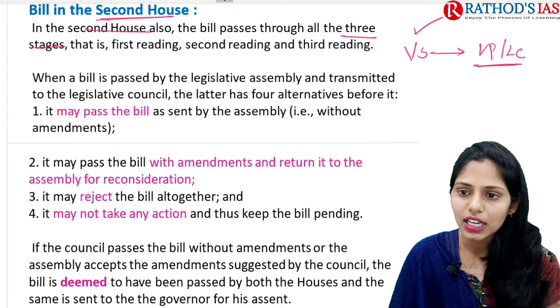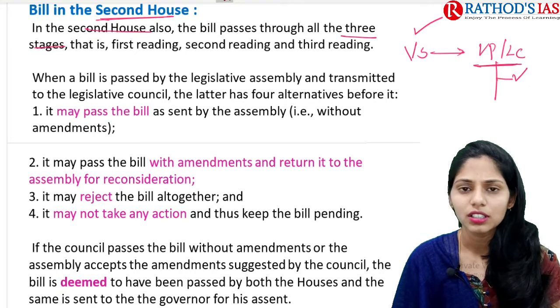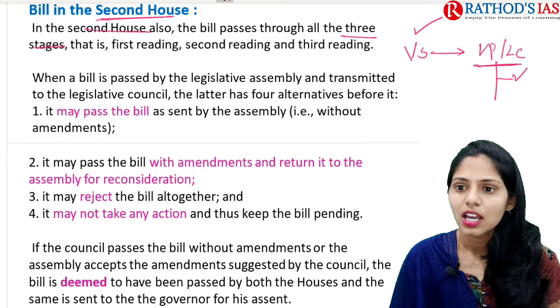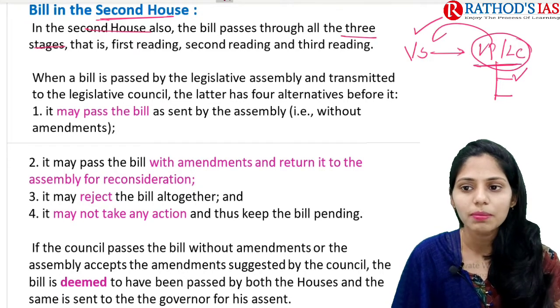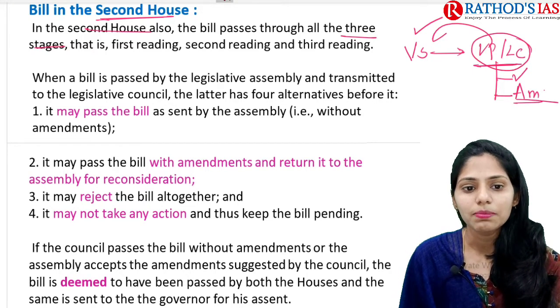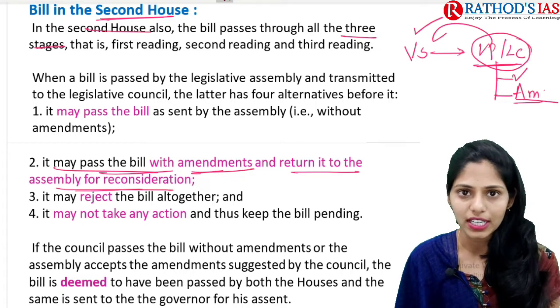First one is it can pass the bill. If it is passing the bill, it is good, and the bill will go to the governor for assent. The second option is that Vidhan Parishad can return the bill to Vidhan Sabha mainly to consider some amendments. It may pass the bill with amendments and return it to the assembly for reconsideration.